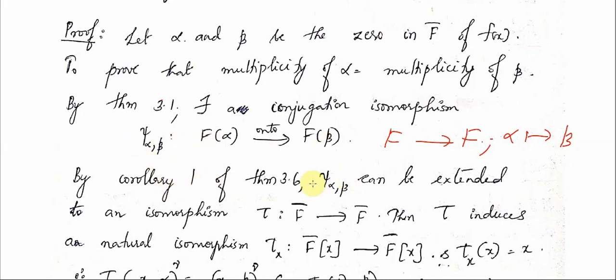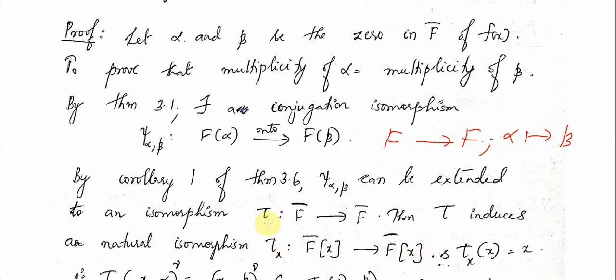Now by the corollary of Theorem 3.6, that is, the corollary of the isomorphism extension theorem, we see that this conjugation isomorphism can be extended to an isomorphism tau from F closure onto F closure. So we can define a natural isomorphism tau x from F closure of x onto F closure of x.